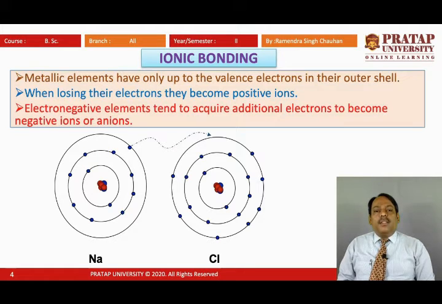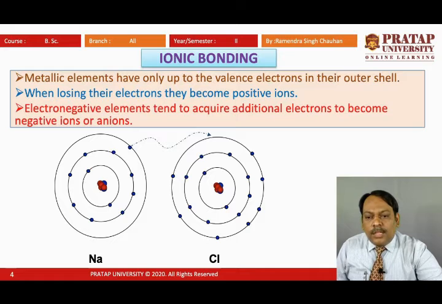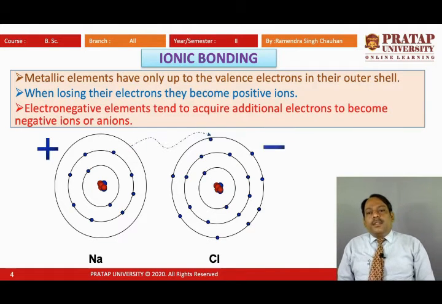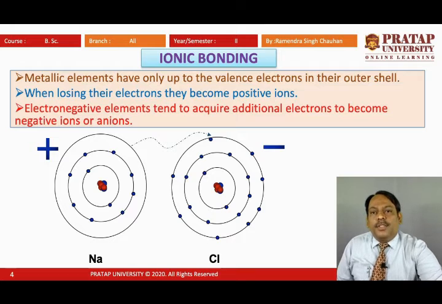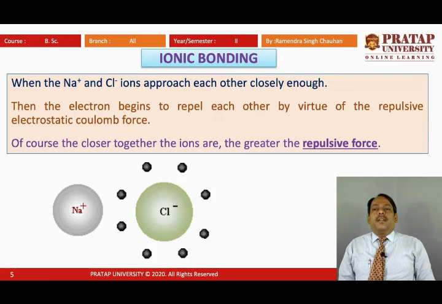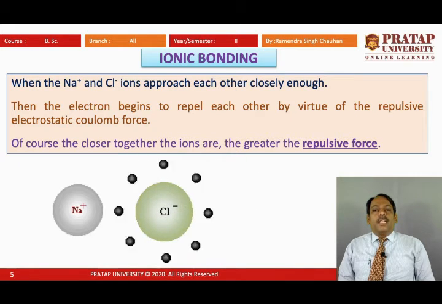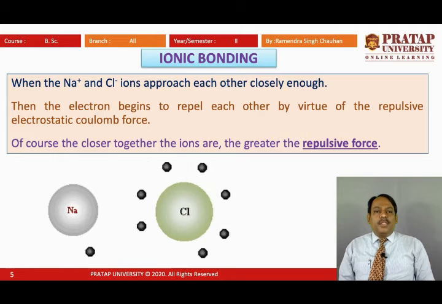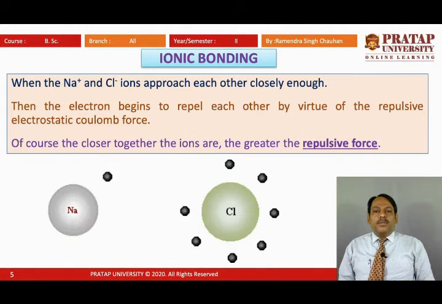So that is gaining that electron, or accepting that electron which is donated or loosed by the sodium atom. So now we can see that in this way this transfer of electron takes place, and sodium becomes positively charged and chlorine becomes negatively charged. Now here we can see how this is happening: when sodium and chlorine ions, Na plus and Cl minus ions, approach each other closely enough, then the electrons begin to repel each other.